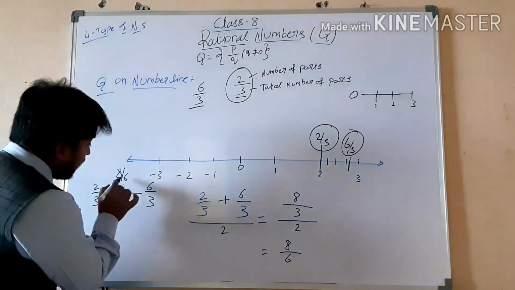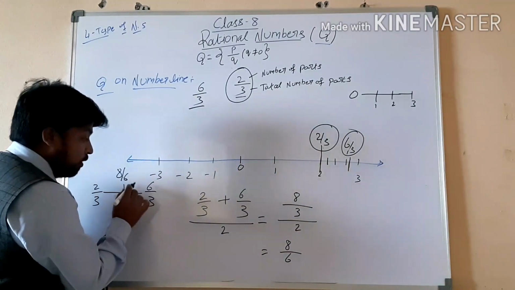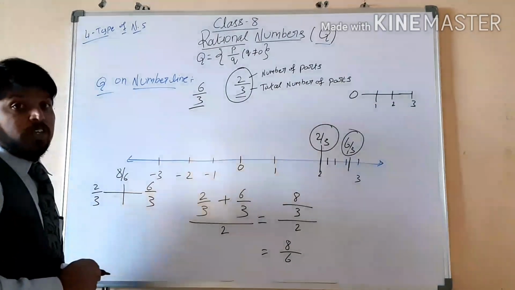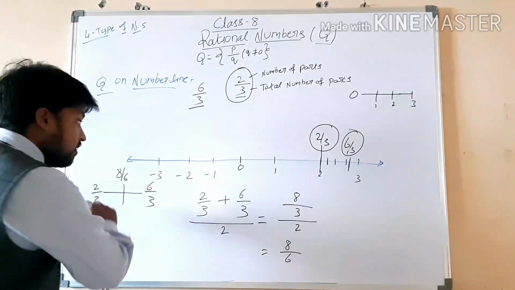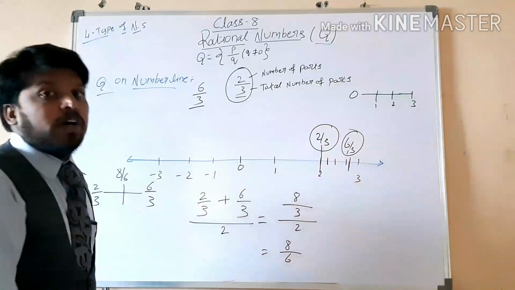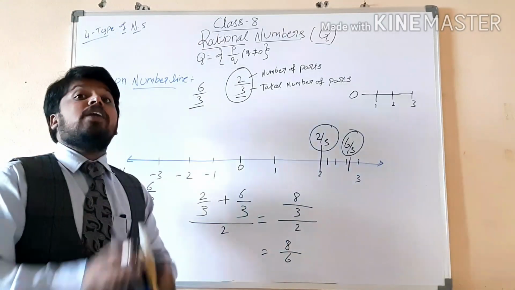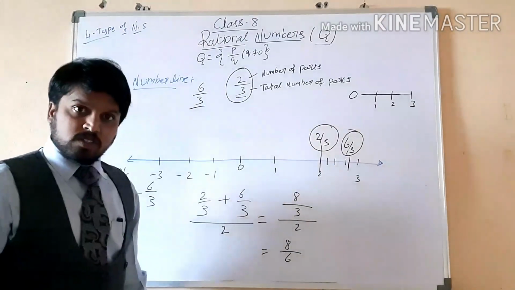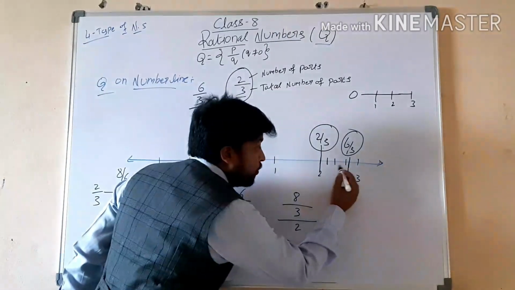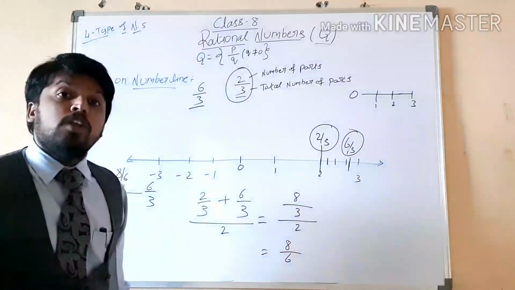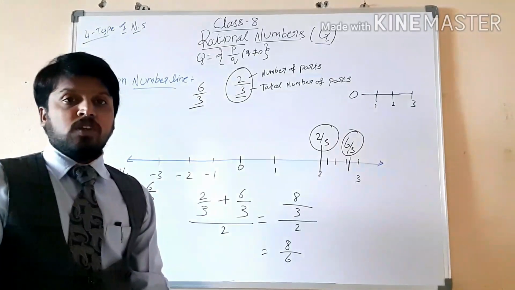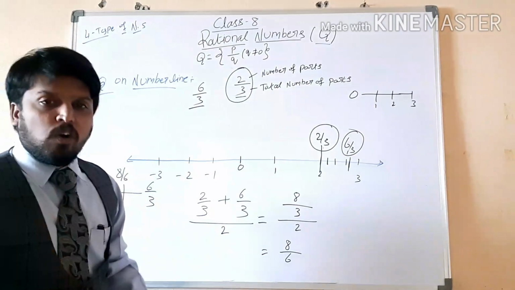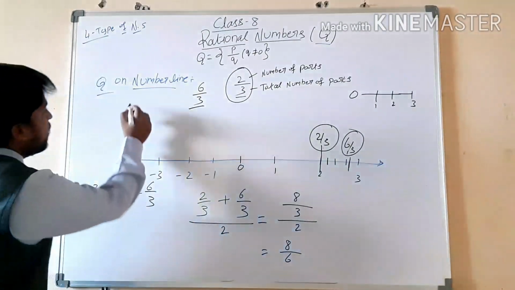And again in between 8 by 6 and 6 by 3, one middle value is there. Like this, in rational numbers we have infinite numbers in between two rational numbers.